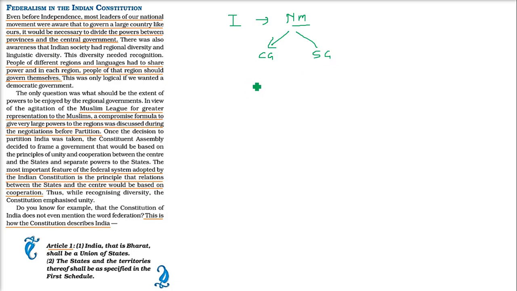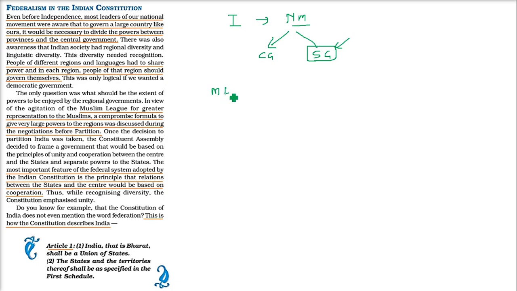Because as we said earlier, people of different regions and languages need to have power shared, because each region, each people, each ambience, each panorama is different. So they must be given a chance to govern themselves, because the people here know very well about their place, rather than a central government sitting at the center. So what happened at that time, I'm talking about that era of independence and after independence.